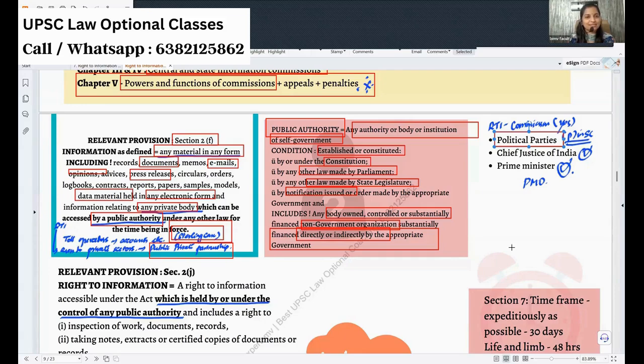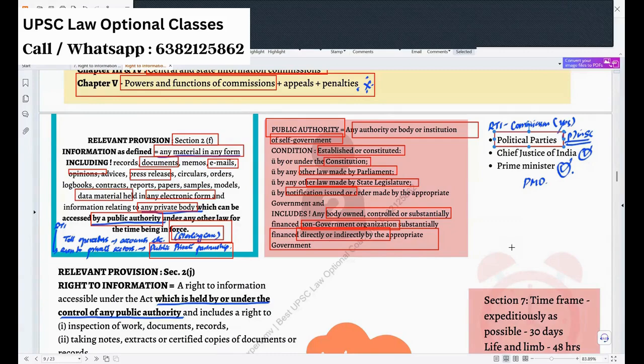This was a huge tussle. You must have known about it. You people are preparing for UPSC. No idea? Soumya, tell me, please. Ma'am, they come under the purview of RTI? Yes, ma'am. How, sir? The Supreme Court gave the verdict?